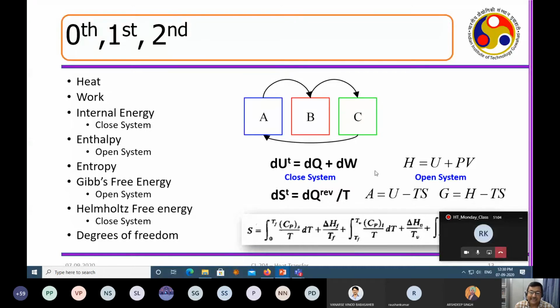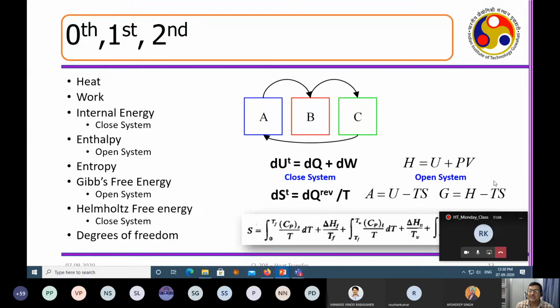So what is A? A is U minus TS, where T is temperature and S is entropy, and G is H minus TS. A will be applicable for a closed system, just like a batch reactor, just like an autoclave, just like a pressure cooker in your house where you make dal, chawal, everything. And G is H minus TS.